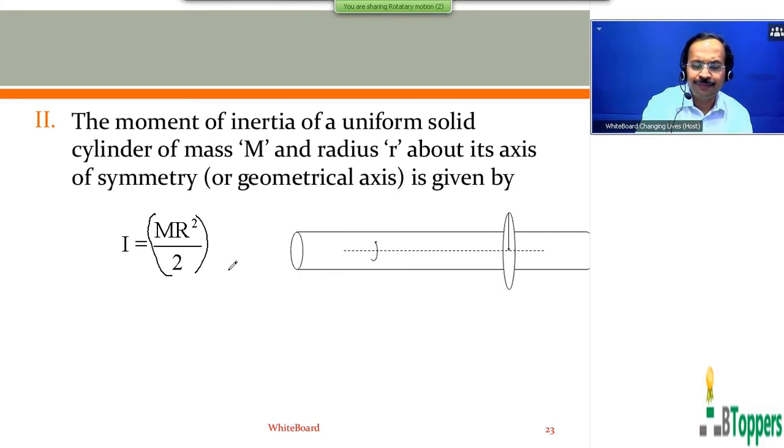You can observe that in the formula you don't find the length of the cylinder. That means the same formula can be used irrespective of the ratio of the length to the radius. Here R is the radius of the cylinder. So the diagram we can draw more clearly.